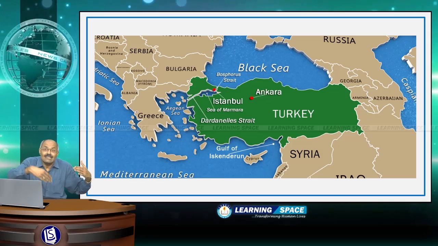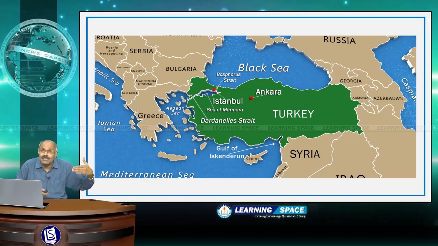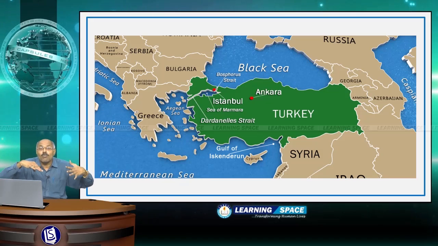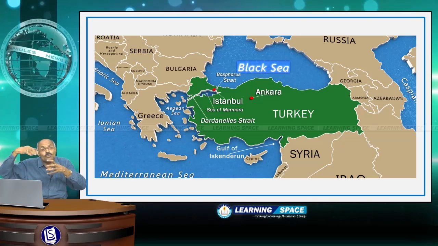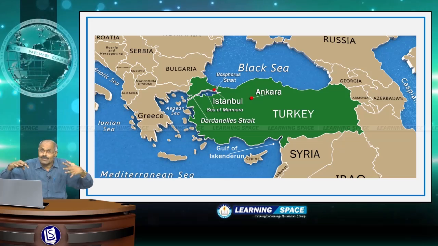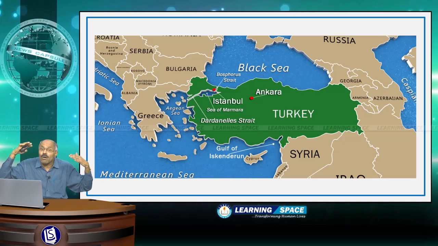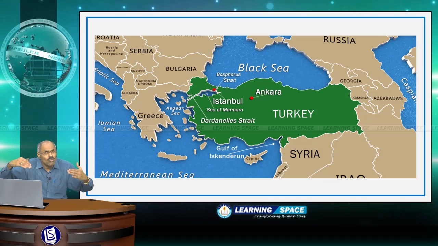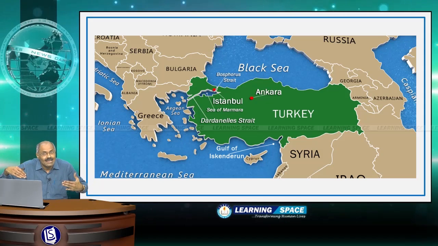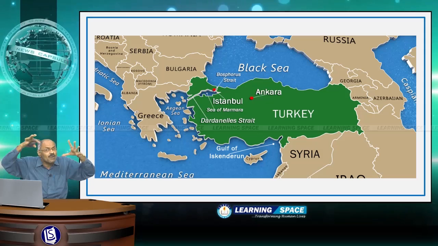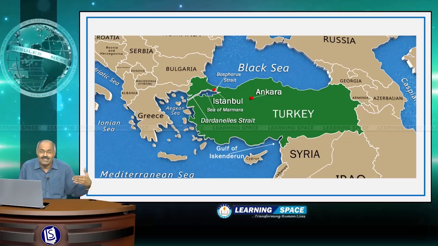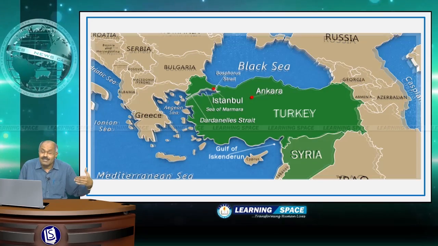So, Aegean Sea and Sea of Marmara are connected with Dardanelles Strait, and on the other side, Bosphorus Strait is connected to Black Sea, right? So, Bosphorus Strait and Dardanelles Strait, these two are in Turkey. And at the same time, Sea of Marmara is entirely within Turkey. These things please don't forget. Other important point is, please look into the slide.